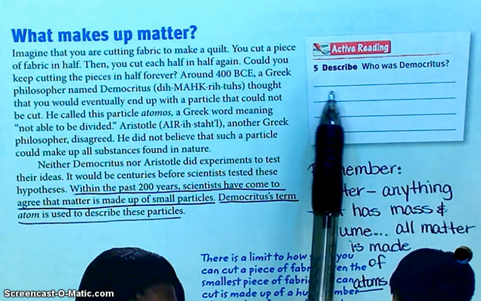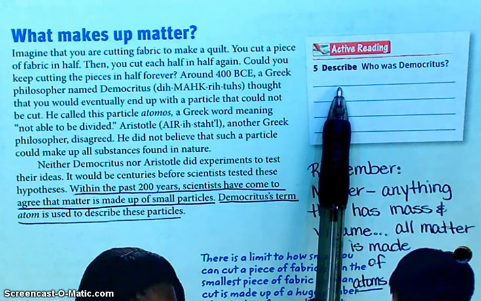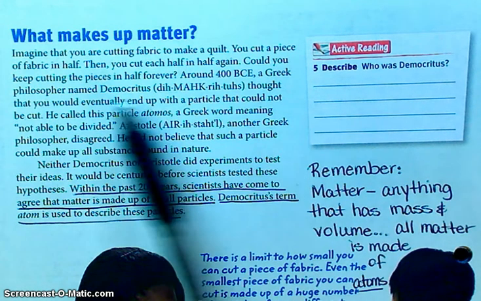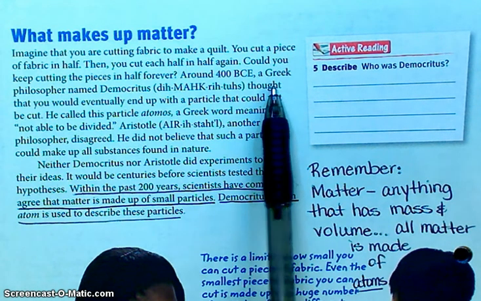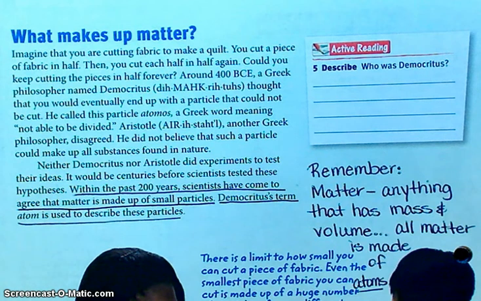All right. Number 5 asks, who was Democritus? Well, Democritus was a Greek philosopher, and he was the one credited with coming up with the notion that there was a smallest fundamental particle to things, and that once you got there, you couldn't divide that particle into a smaller substance. So he's credited with coming up with the idea of an atom. Does that make sense?